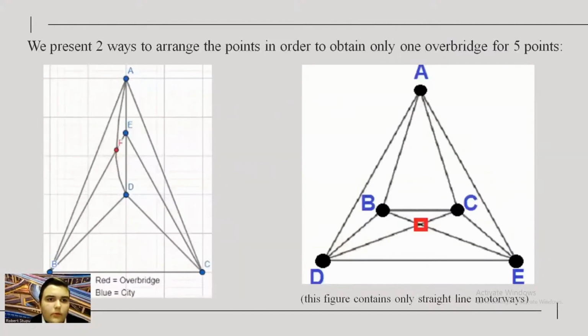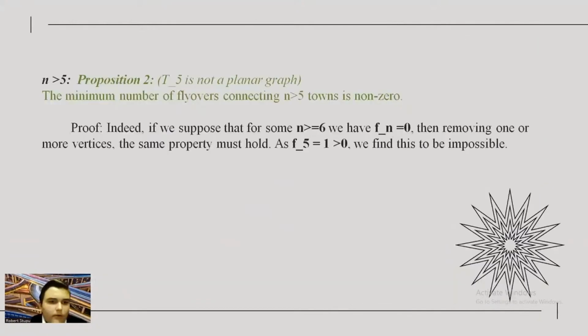We present two ways to arrange the points in order to obtain only one overbridge for 5 points. N greater than 5. Proposition 2. T5 is not a planar graph. The minimum number of flyovers connecting N greater than 5 towns is non-zero.